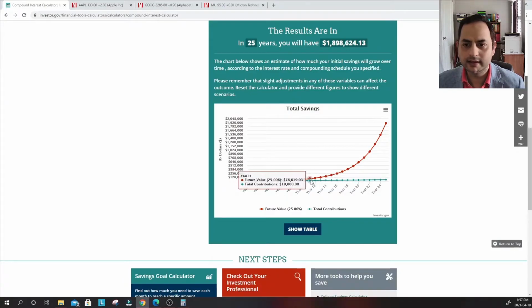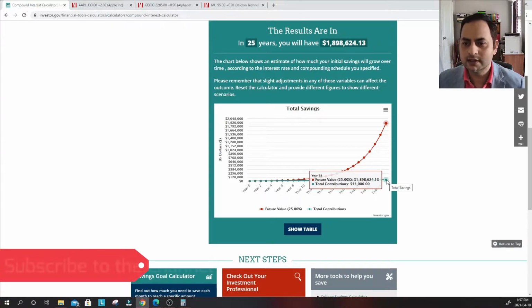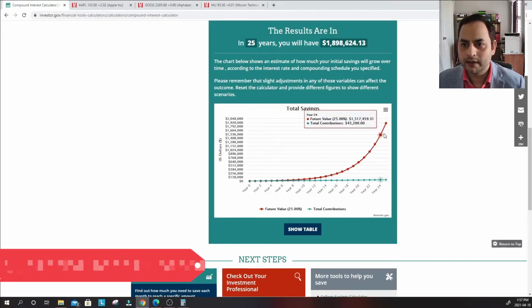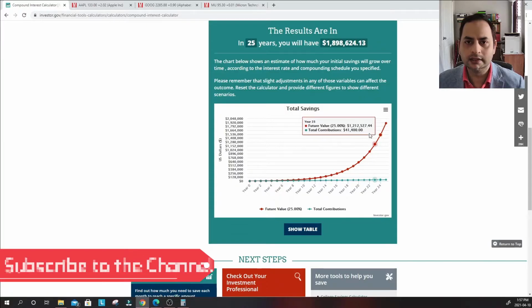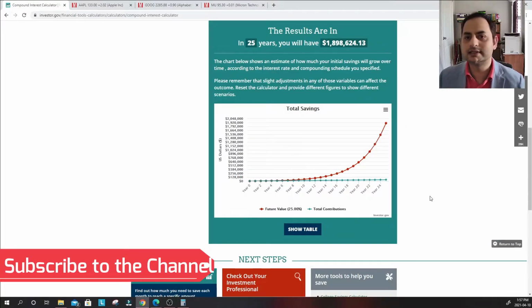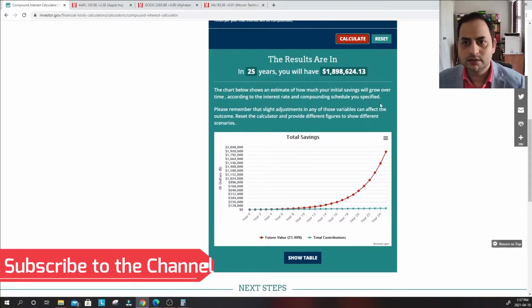But look at the next 10 to 15 years. You have only invested $45,000, but your total return from the buy and hold strategy is close to 2 million, not even 1 million, but 2 million.